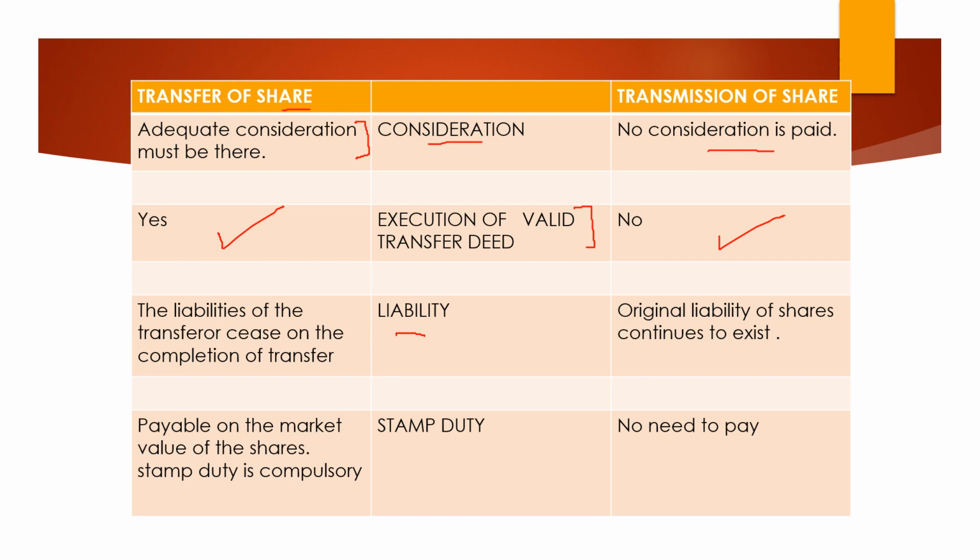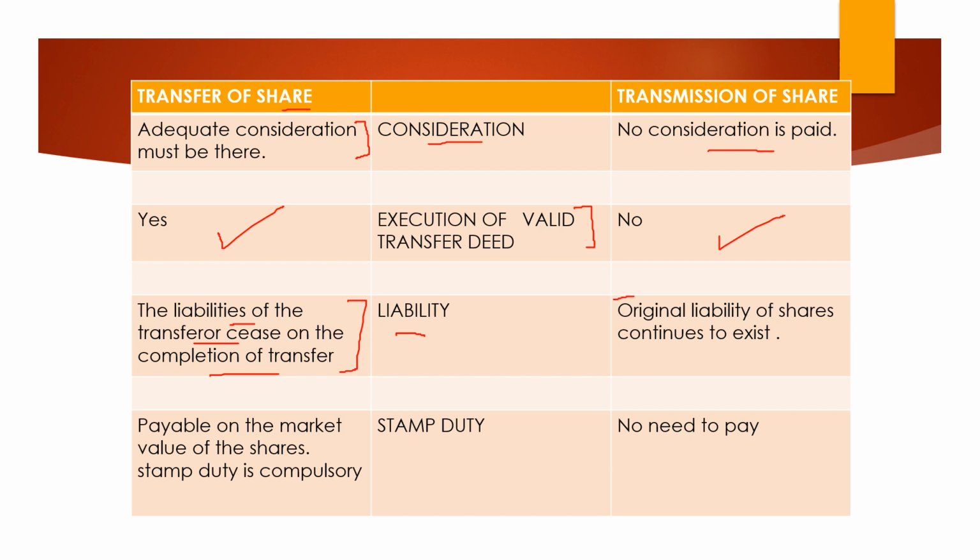If there is some unpaid amount on them and I have sold them, I am not going to pay the unpaid amount. The person who has purchased from me, it is his liability to pay the unpaid amount of the shares. So the liability of the transferor, me in this case, ceases on the completion of transfer. Once I have transferred, I don't have any liability on those shares.